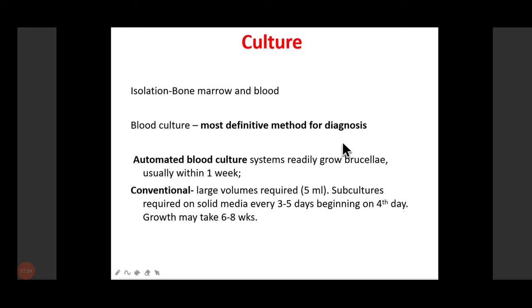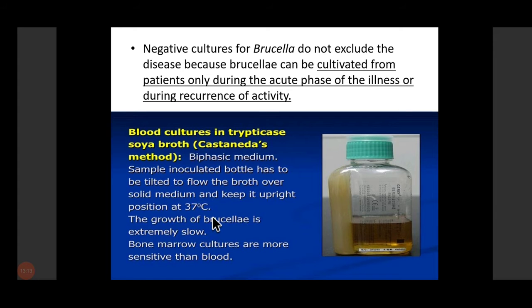So that is one method. I am sure you must have been told about the blood culture bottle, the system which it has, the media which the blood culture bottle contains, right? So one is the conventional method, where we use a blood culture bottle. Since this particular pathogen, Brucella, may take a long time to grow, we have to keep your conventional blood culture bottle up to 8 weeks, because it has been said the bacteria may grow in a month. That is why it is advised to keep the bottle up to 8 weeks.